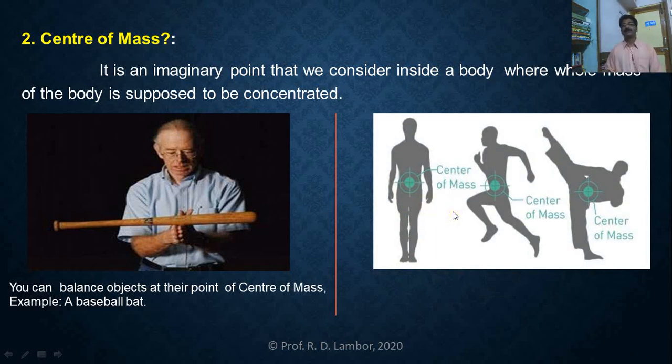In this picture, the person is the same, but he has three different positions. In the first position, the person is standing. In the second position, he is running. And in the third position, he is giving a kick.